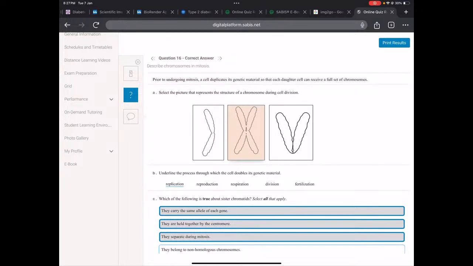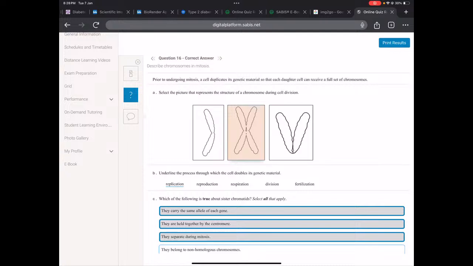Okay, so in mitosis, remember, if you haven't watched my video about mitosis and meiosis, make sure to watch them. Great explanation, and it's very short. So here they're telling us to represent the structure of a chromosome during cell division. So remember I said in the video that before the cell is able to divide, it must duplicate or replicate its DNA. Okay, so once it replicates the DNA, instead of 1, there is 2.